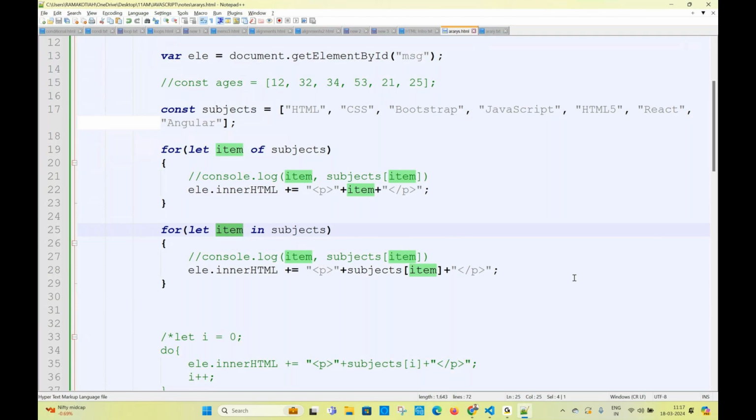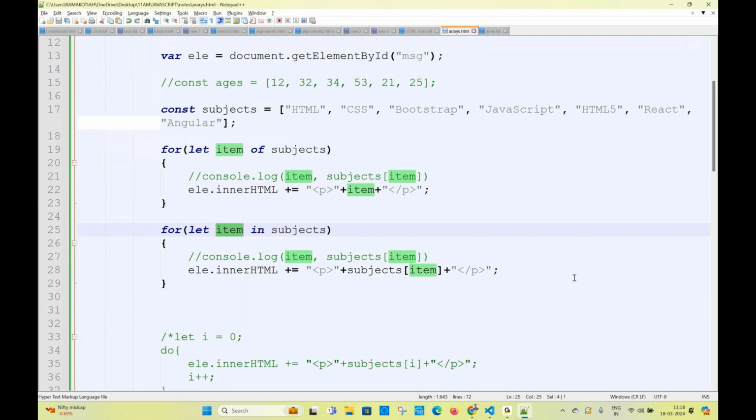Because in for in and for of, we don't have initialization. We don't have less than, greater than, i plus plus is not there. Then how do we print it? So if you want to print 1 to 10 numbers, you have to go for for, while, do while. But for in and for of both are specially designed to work with arrays only. That's why in the looping statements I didn't discuss for in and for of. I told you we will discuss them in the arrays concept.